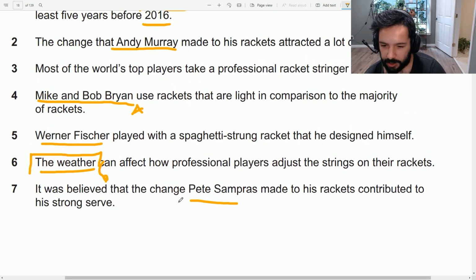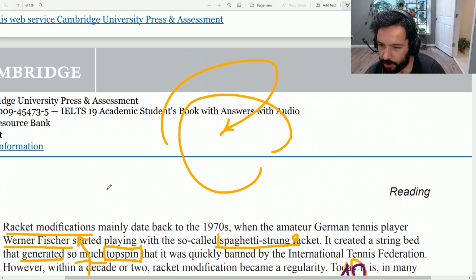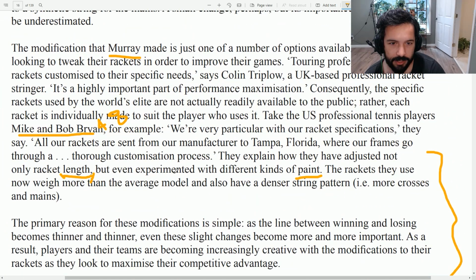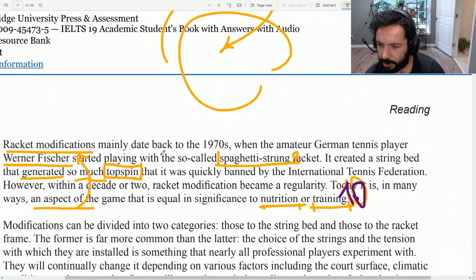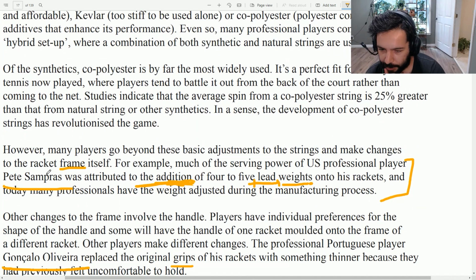It was believed that the changes Pete Sampras made to his racket contributed to his strong serve. So this guy had a strong serve, the first hit, and people believed it was because of the changes that he made. Okay, let's go and find Pete Sampras. It should be... Didn't I underline it? Okay, Pete Sampras.